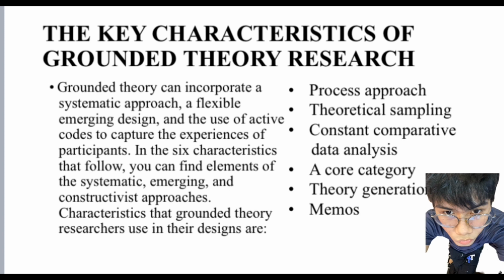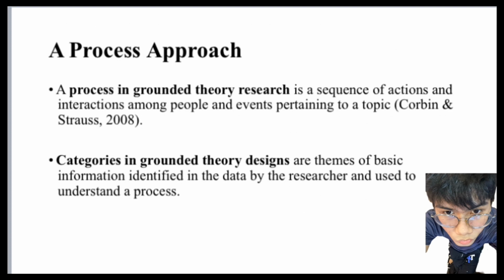The characteristics that grounded theory researchers use in their designs are process approach, theoretical sampling, constant comparative data analysis, a core category, theory generation, and memos. In grounded theory research, we take a process approach. This means we focus on understanding a sequence of action and interaction instead of a specific topic. Unlike studying a single concept, we explore how people interact and how it unfolds over time. For instance, imagine studying student-teacher interaction in an online platform or classroom. The process could be adapting to online learning environments.